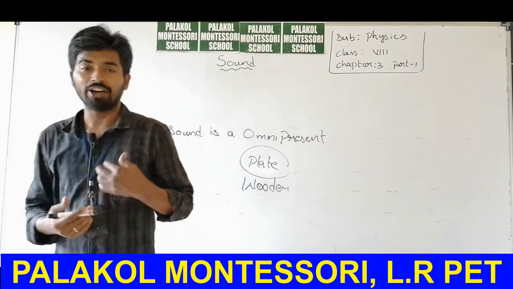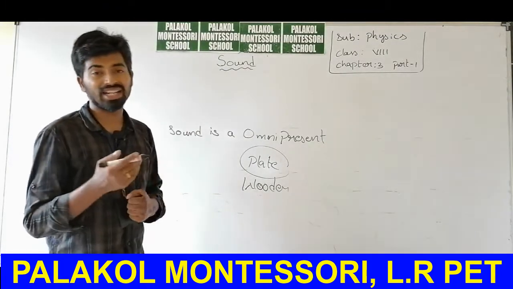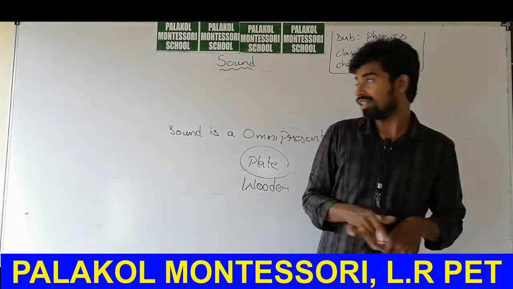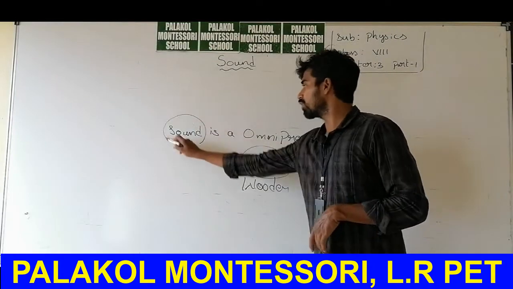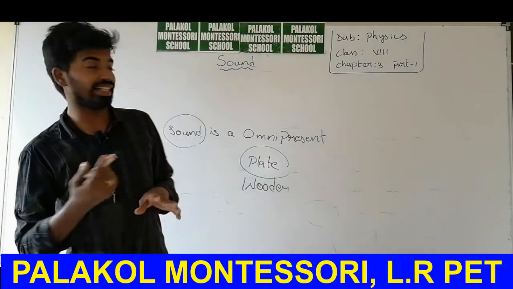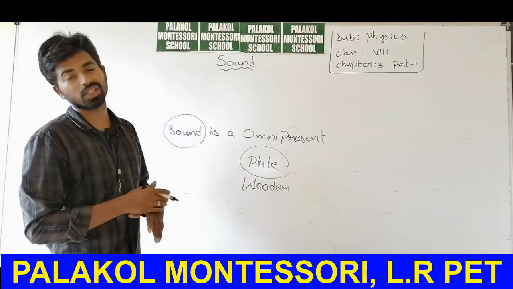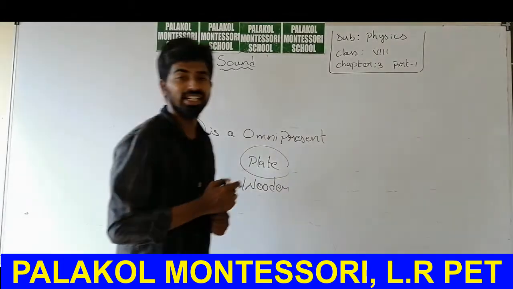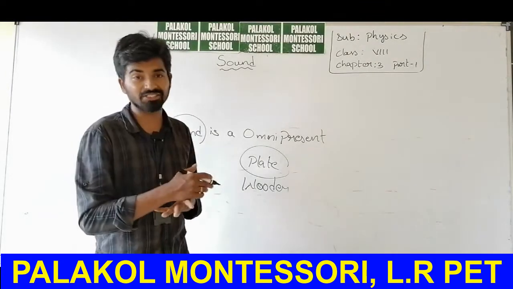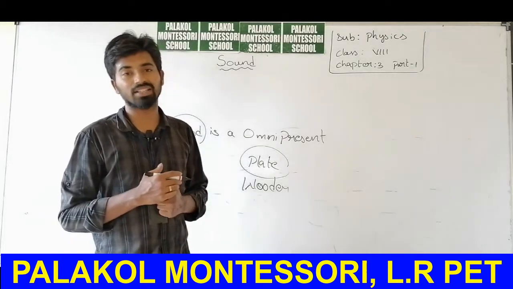Similarly, the sound made by humans is different, and different animals make different sounds. The sound is not the same. All objects and materials don't create the same sound. Different materials create different sounds, and different animals create different sounds. So you can easily identify how that sound was obtained.